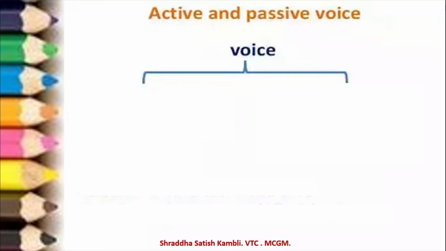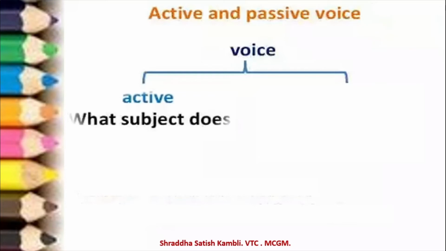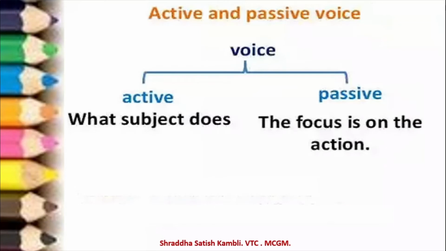Active and passive voice means voice only, but here active is what the subject does. So, the subject is important. We are talking about the subject, whereas in passive voice the focus is on the action. Who is doing the action is not important in passive voice. The action being done is important.